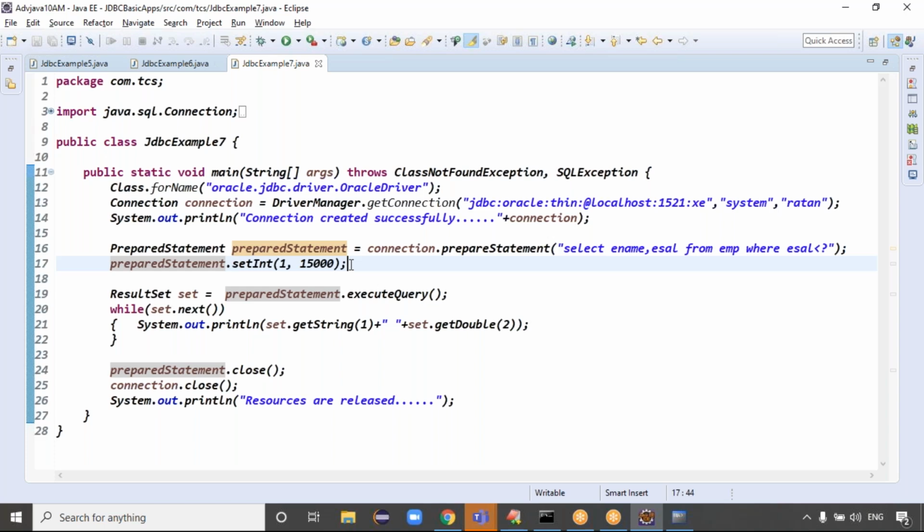If you want to execute a query only once, use the statement object, because DDL queries will execute only once. That is the intention they are giving, statement object for DDL queries. Because DDL means create, alter, drop. We will do it only one time. Dropping a table is only once, right? But DML queries, insertion, updation, deletion, selection, will you execute one time or multiple times? Definitely these queries will go for multiple times, right? In that intention, they are saying prepared statement for DML queries.